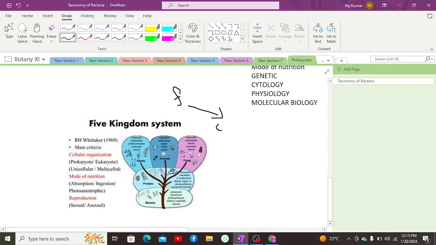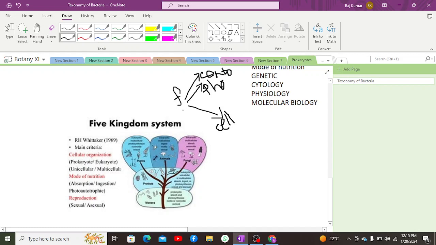Fungi have a cell wall, which is a similarity with plants, and they do not perform photosynthesis. Apart from that, they have centrioles, which is a characteristic of animals. Centrioles and no photosynthesis are characteristics of animals, while the cell wall is a characteristic of plants.